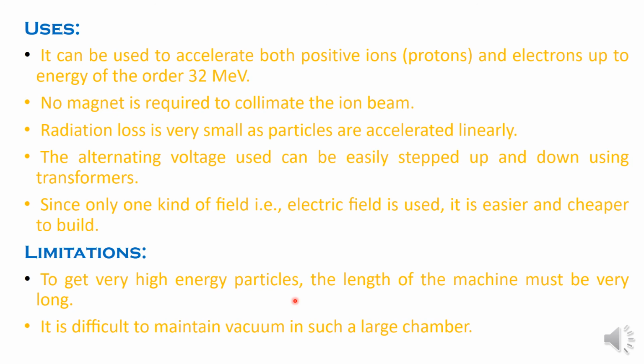As we move from one electrode to another electrode, the length of the electrodes also increases, and altogether the length of the machine will be very long. This is a very important limitation of linear accelerators.